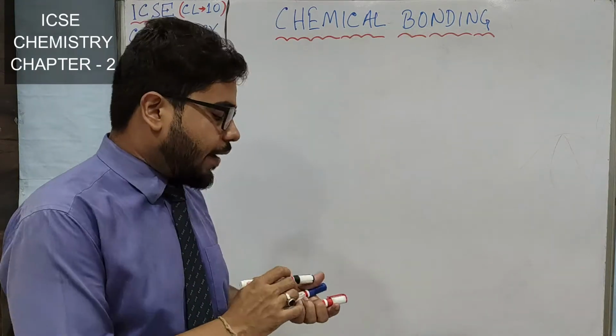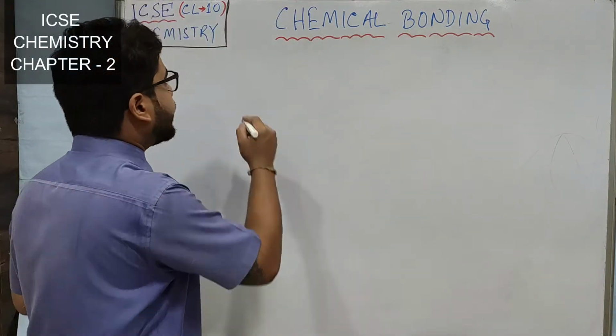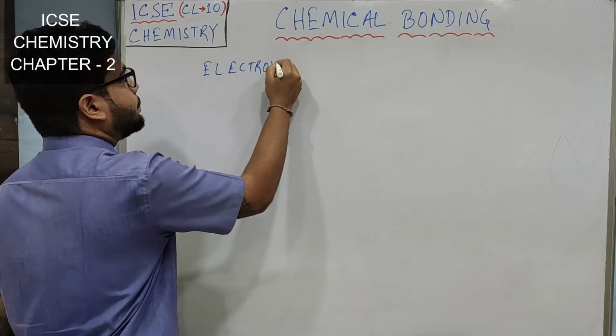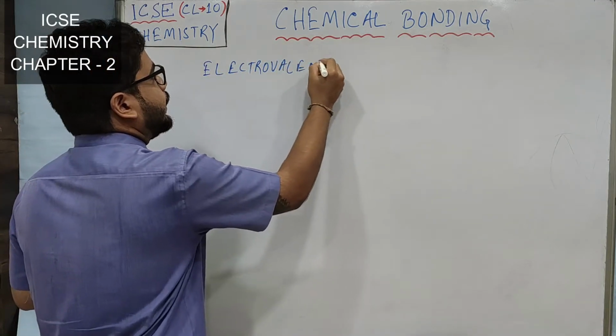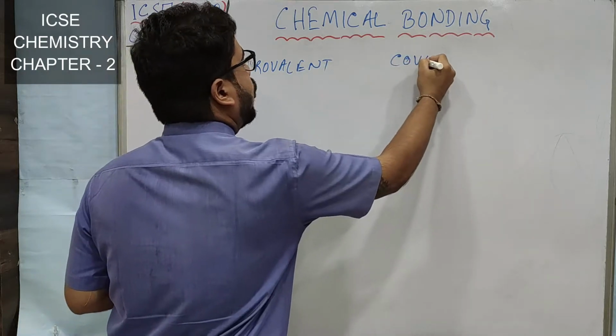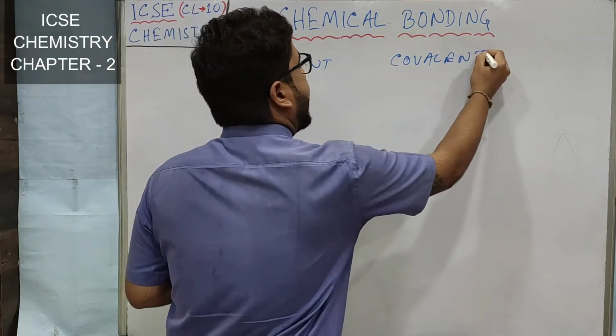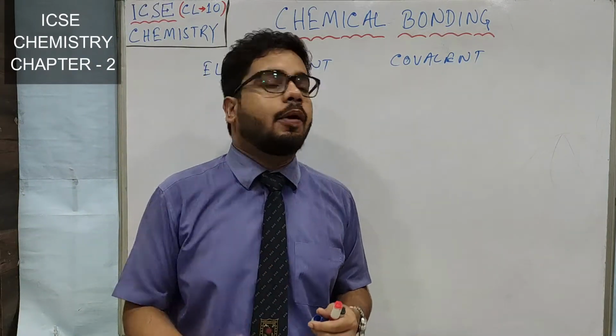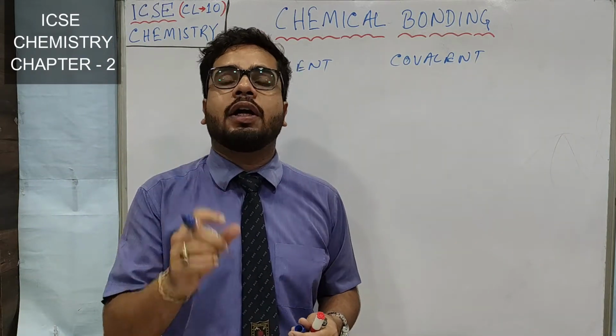In our syllabus, we have to study mainly two types of bond. One is the electrovalent bond and the other one is the covalent bond, right? The first one is electrovalent, and the next one is covalent. And another type of bonding you have to learn, which we will discuss in the later half of this video, is the coordinate bond.